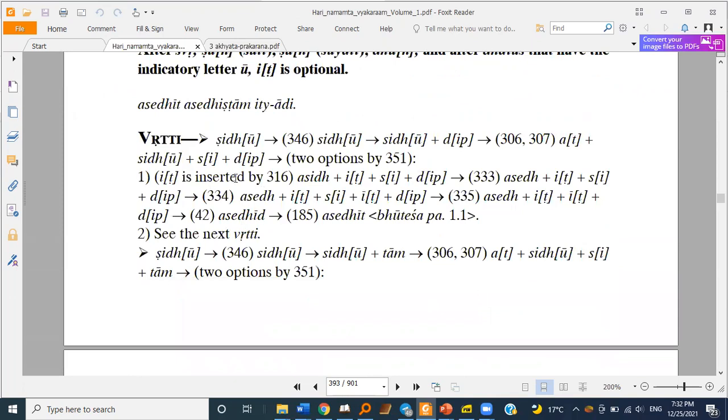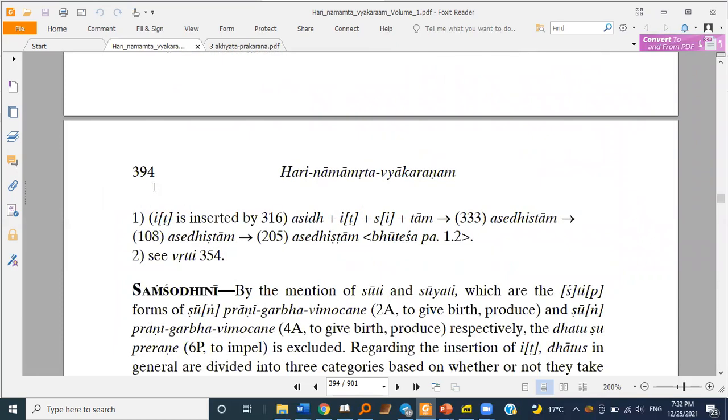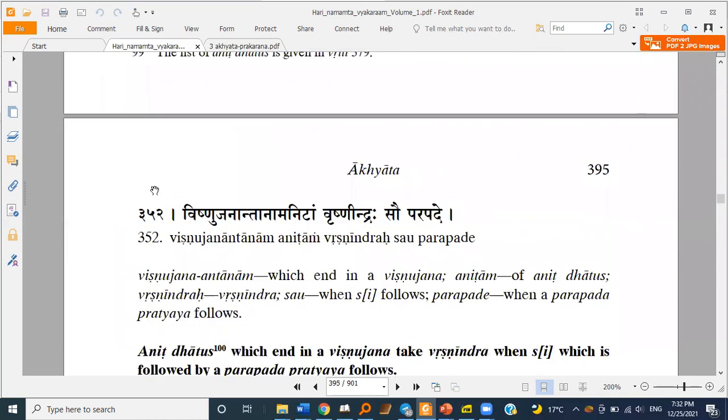So once we are inserting it, we get asedhit. Asidh sirbhuteshe, itram dhatu ke, lagudhavasya govindah, itah silopa iti. Then asti sibhyam it dipsipoho, we insert it and then we delete c. Itah silopa iti, and then the Dashavataric, and we get asedhit. That is when we insert it. But when we do not insert it, we apply Sutra 352.